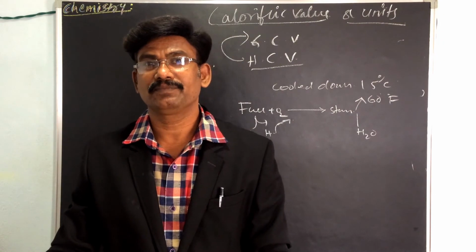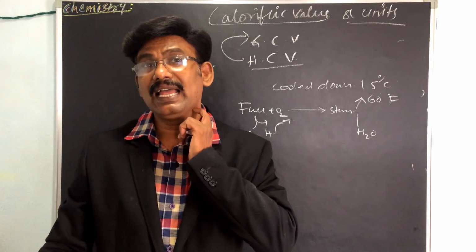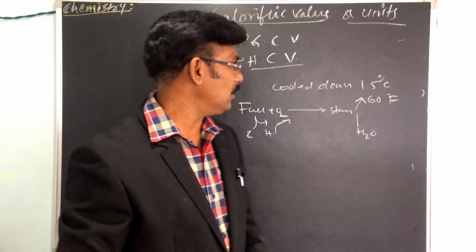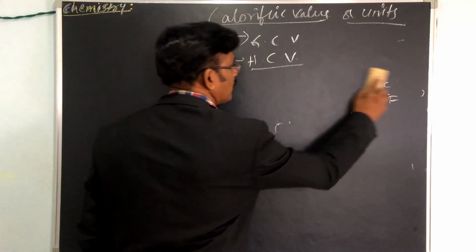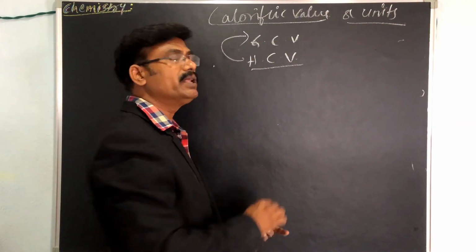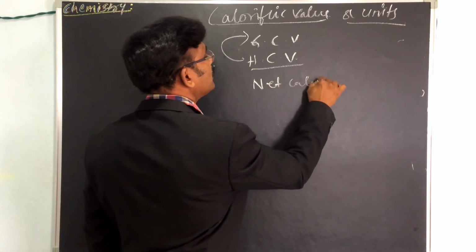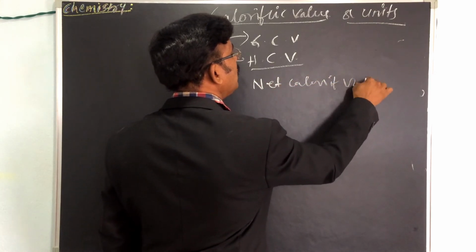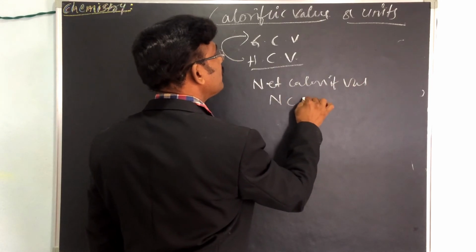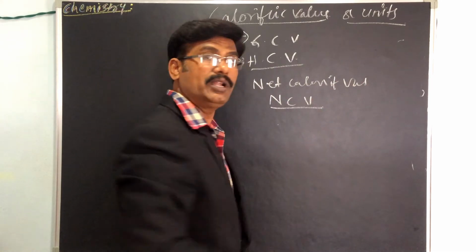Okay, and the second one is the net calorific value. What does net calorific value mean?